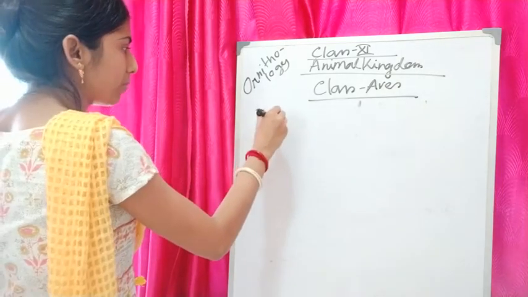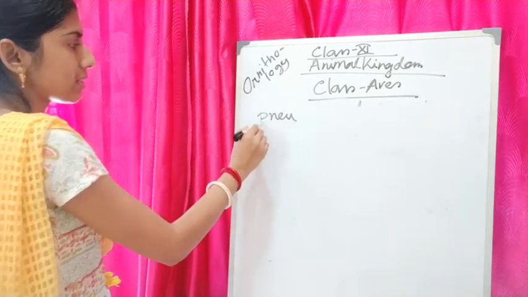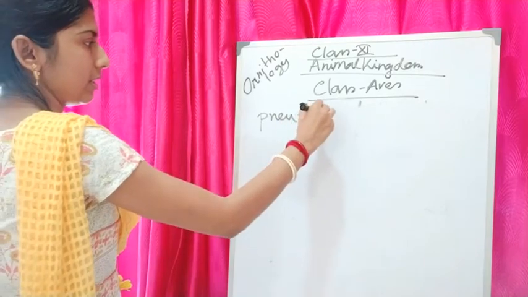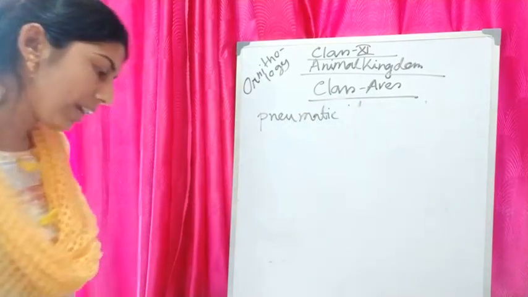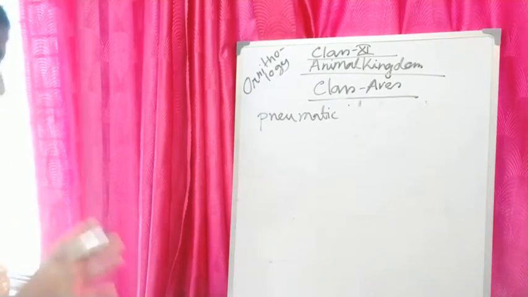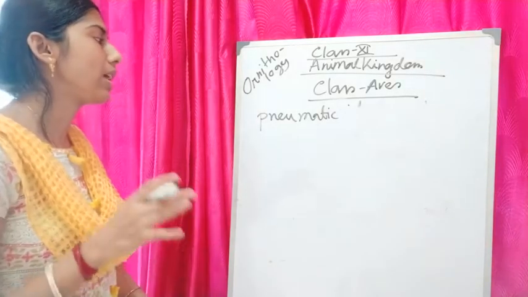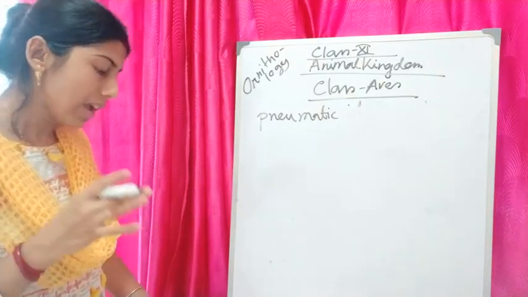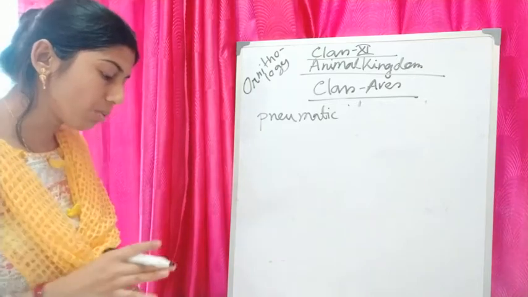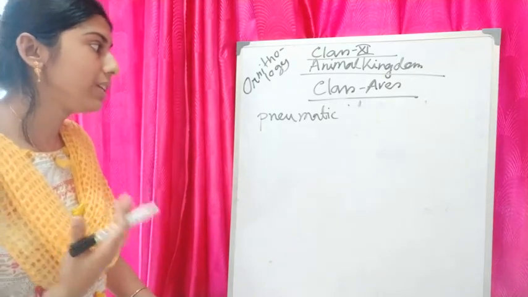Pneumatic is spelled starting with P. I am repeating: usually they have a bony endoskeleton, and long bones are hollow with air cavities.